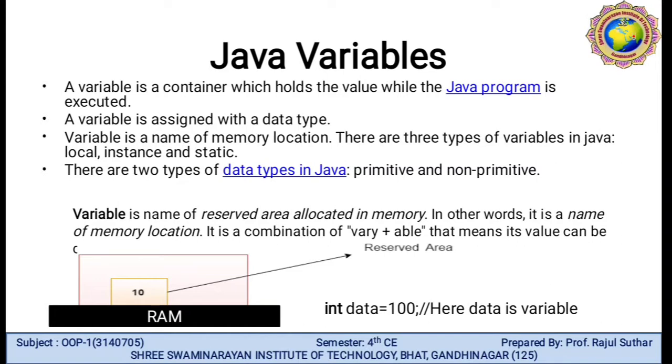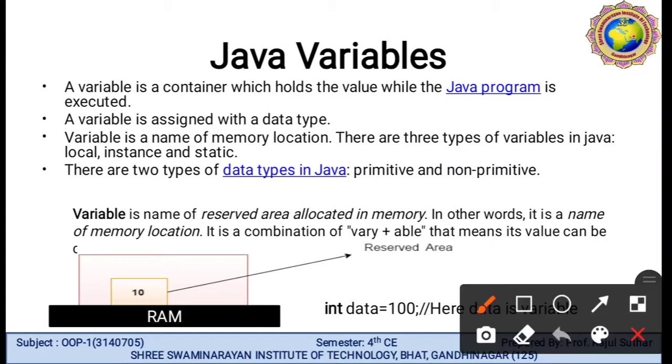If you define the variable, a variable is the name of a reserved area allocated in memory. In other words, it is the name of a memory location. It is a combination of vary and able, that means the value can be available. The reserved area is indicated by a location. So in the RAM, 10 is available here.